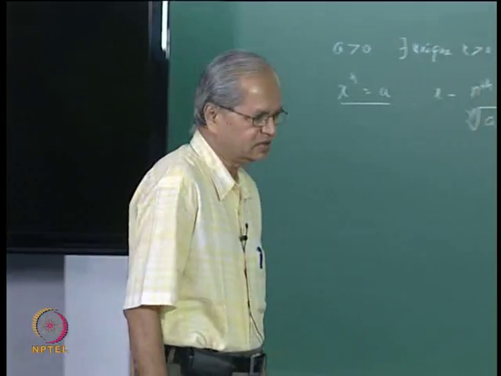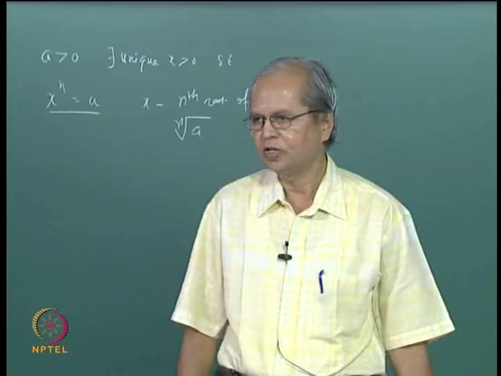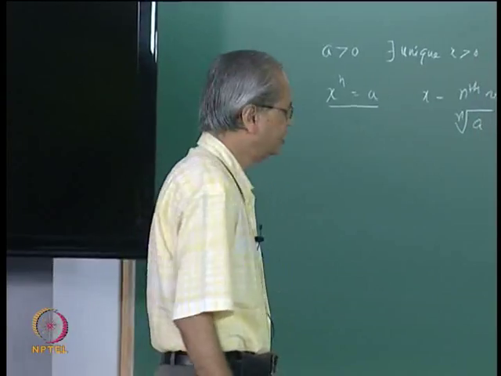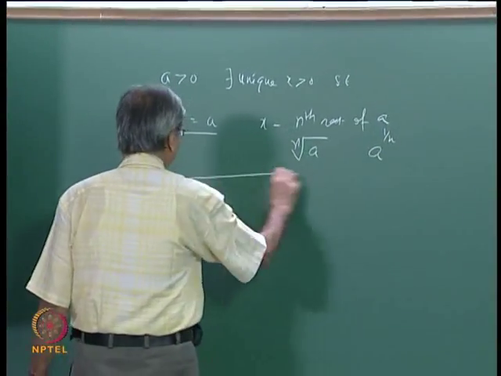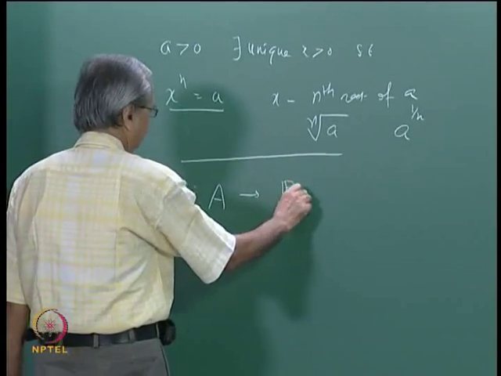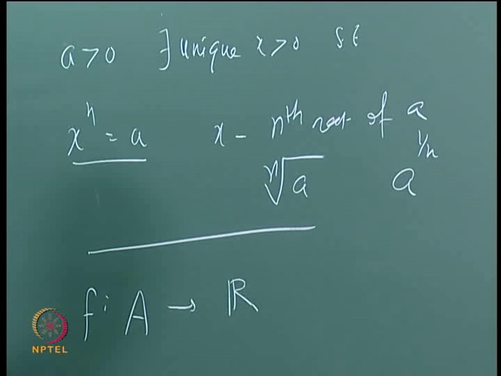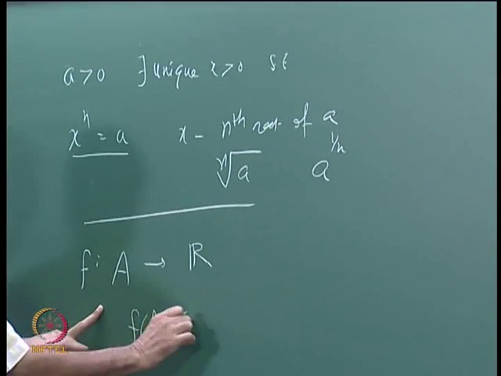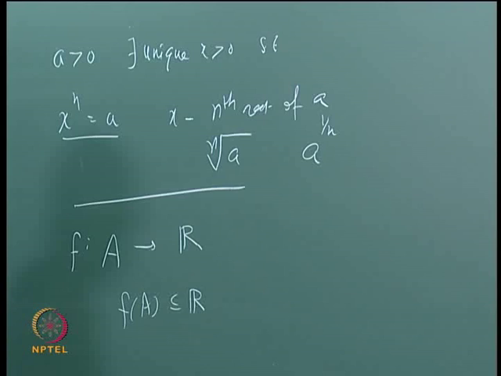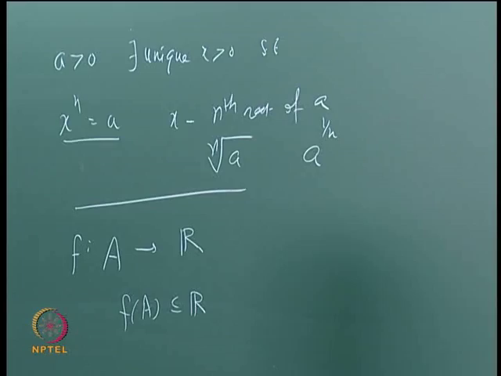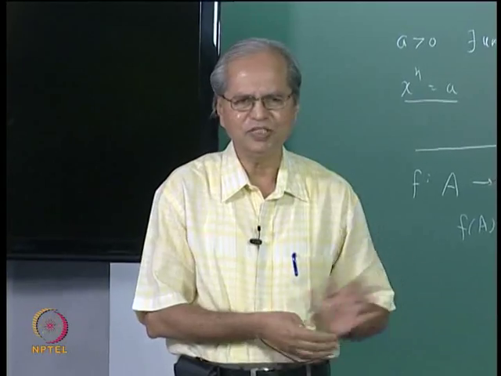The reason is the following: we will talk about real valued functions. What is meant by real valued functions? That is, its range is in the real numbers, or its codomain is R. Domain can be anything. Suppose A is any set and f is a function from A to R. When do we say that f is bounded? You look at this set f of A, that is a subset of R, and we already defined what is meant by saying that a set is bounded above, bounded below, and all those things. So all those things we simply apply to the function.